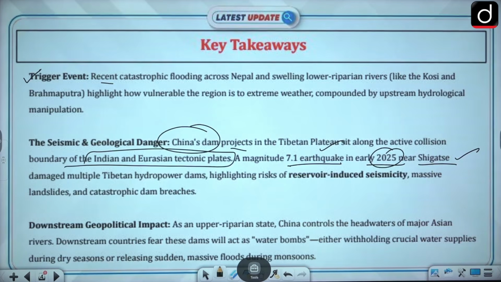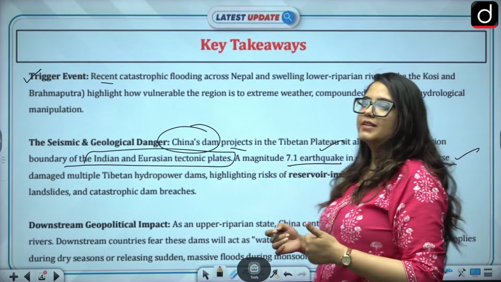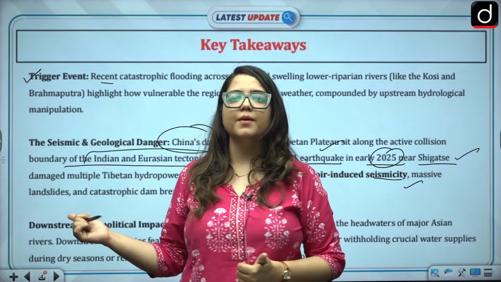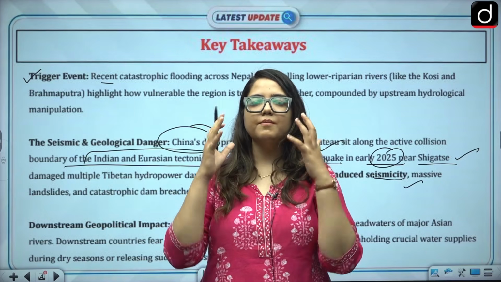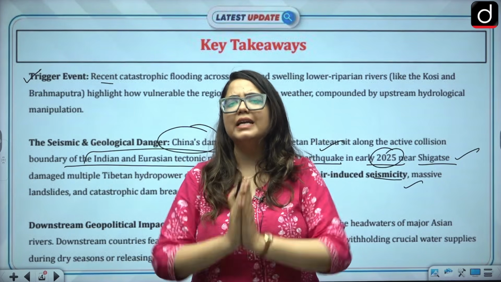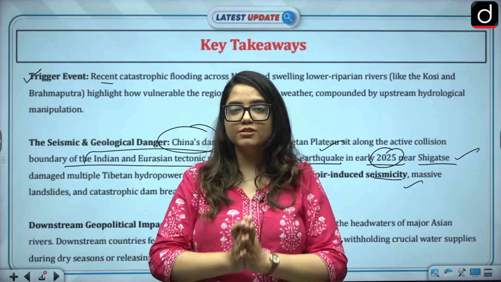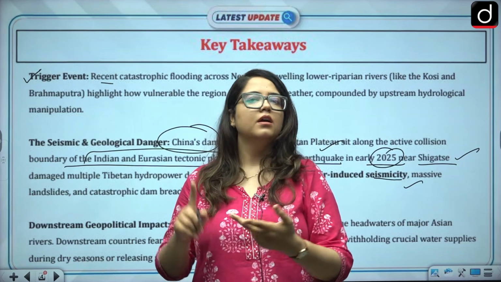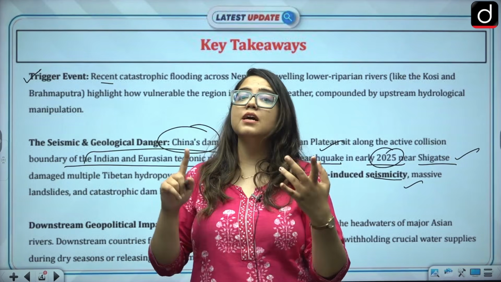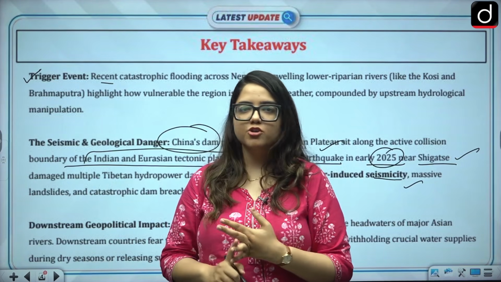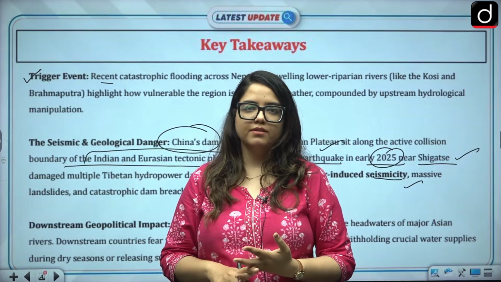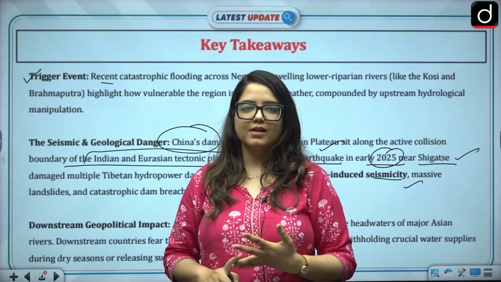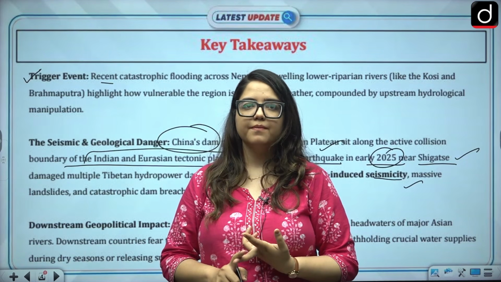Tibetan hydropower dams highlight the risk of reservoir-induced seismicity, massive landslides, and catastrophic dam breaches, which is happening right now. This is something we had already predicted could happen because of this project. Still, the project continued. Nepal is facing all that, and India might face it too. Alerts have been issued in Bihar as well, and still no action, no blame, no accountability, no transparency.